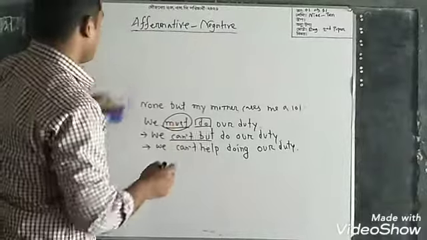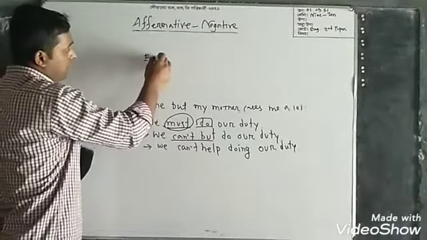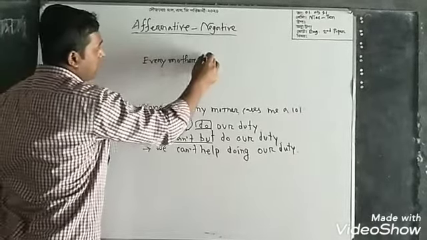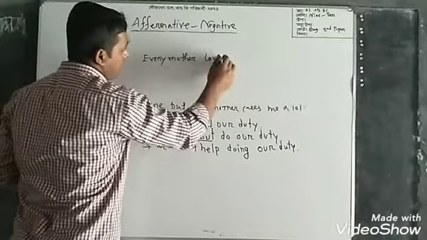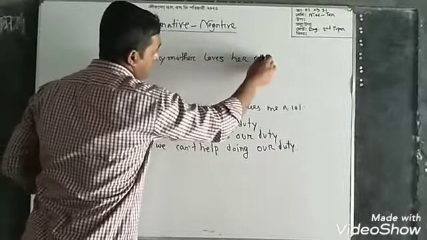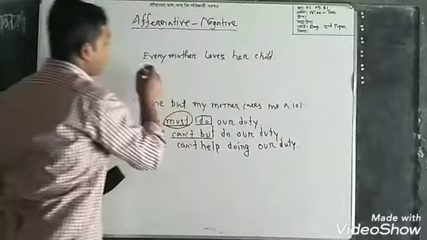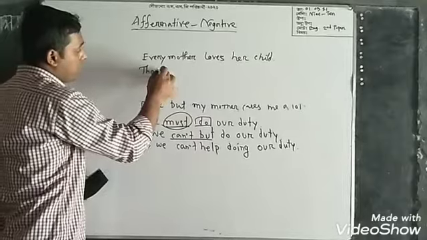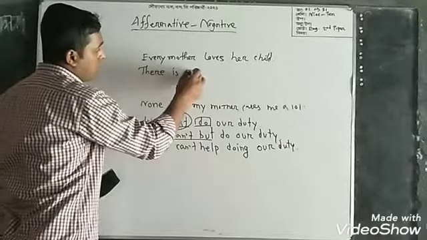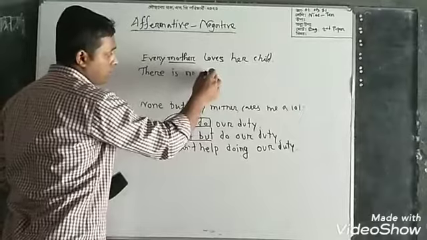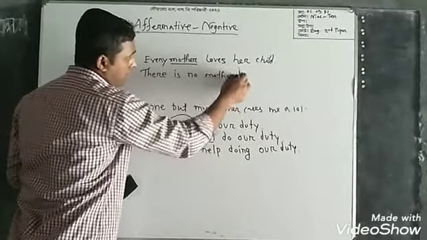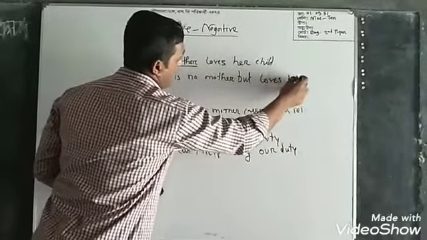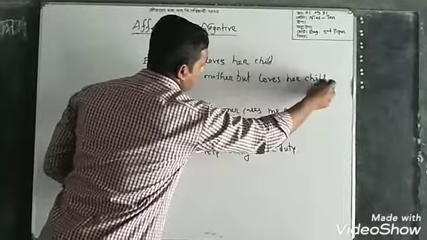Then we can try a sentence with every. Every mother loves her child. Okay. In lieu of every mother, we should write there is no, then the noun mother. Then but is used and the rest of the sentence is loves her child. Okay.